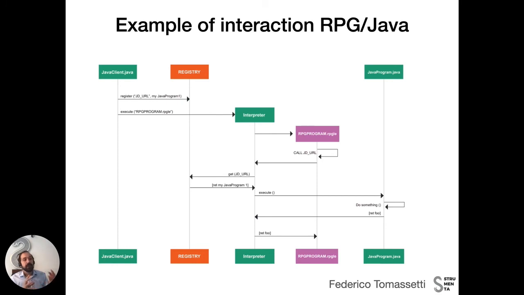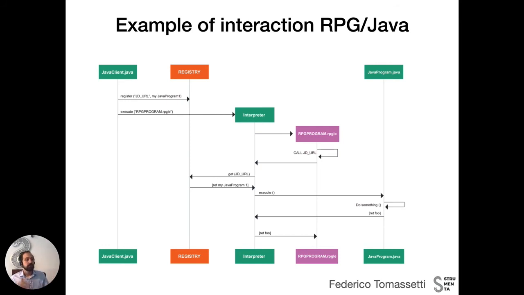Before I create the interpreter, I populate a registry. In this registry, I can say that certain programs, and I specify their names, correspond to certain Java classes. Then I invoke my interpreter and it starts executing the statements. When it finds the statement that executes a call to a program, it stops, looks into the registry and sees if there is a Java program associated with that name.